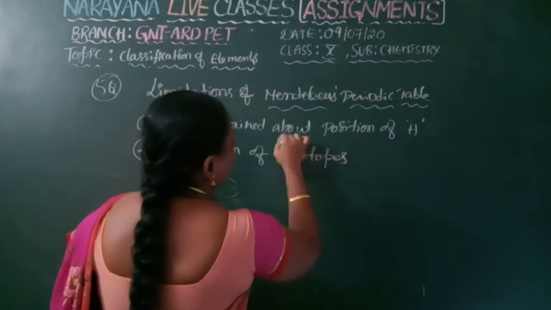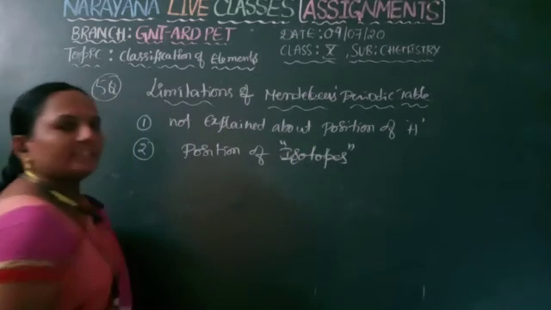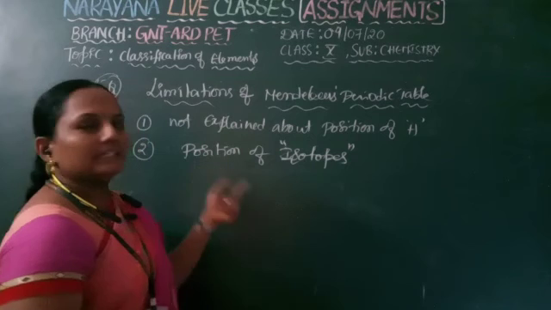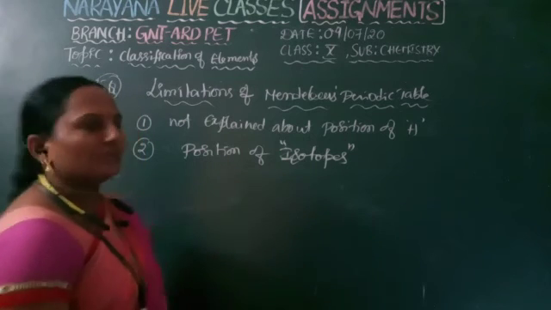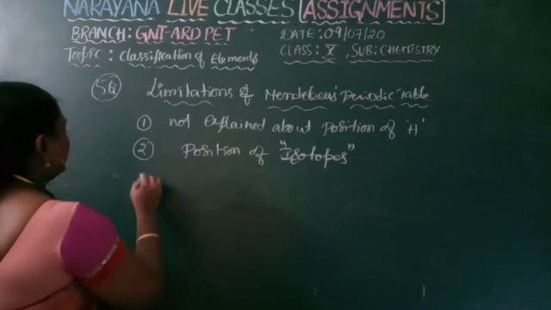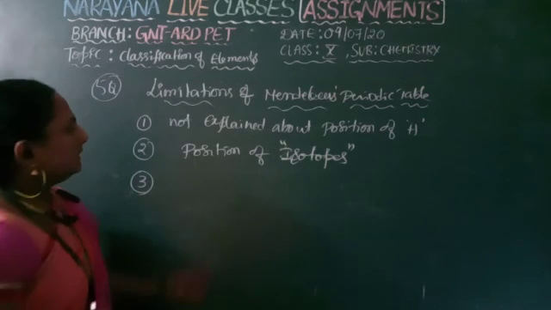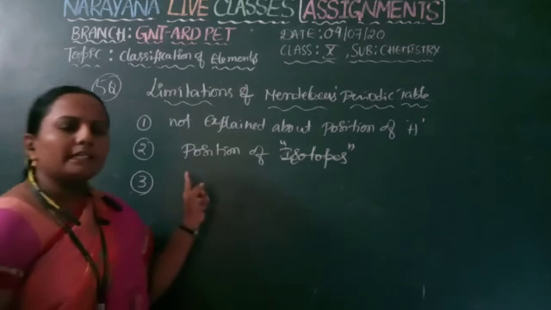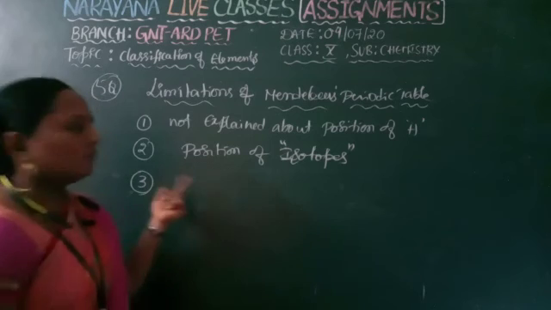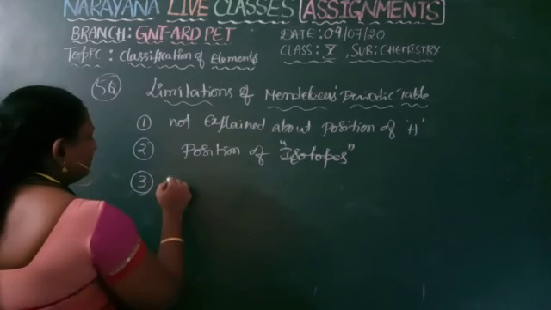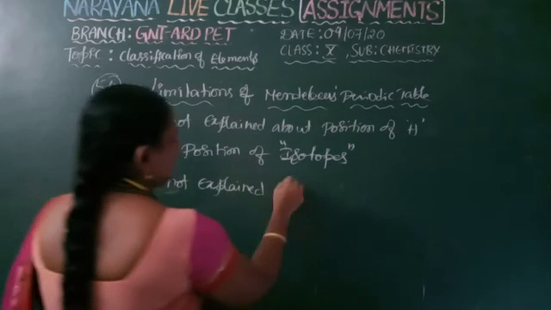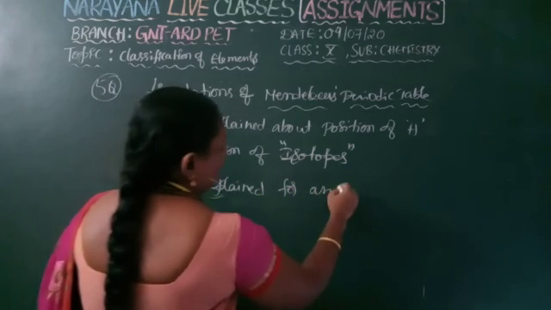Why? Because isotopes are species having the same atomic number but different mass number. We are arranging the table based on fixed atomic weights only, so there are no exact places for isotopes. Next, one more thing: we discussed the anomalous pairs in the previous question, but he did not explain any reason for the anomalous pairs.